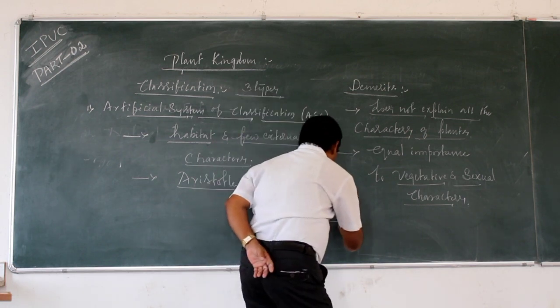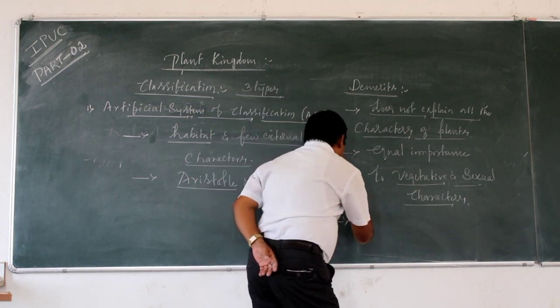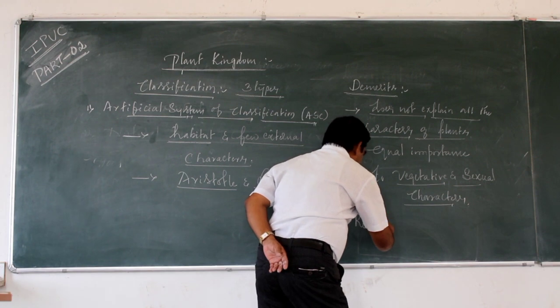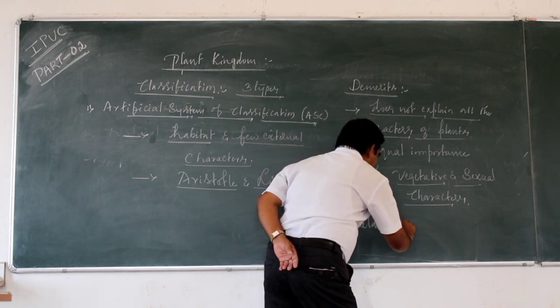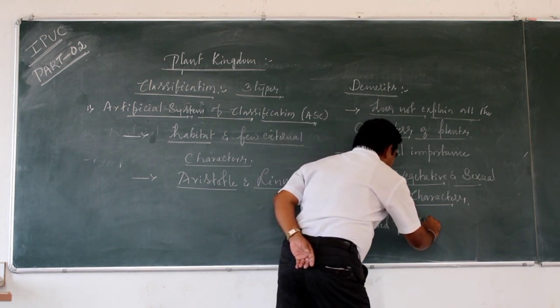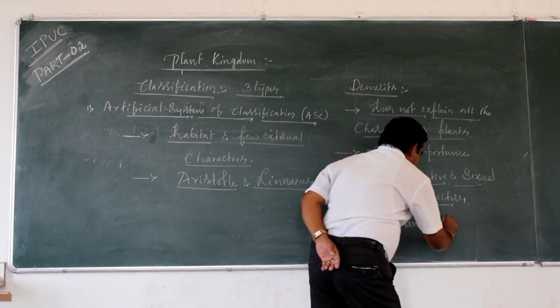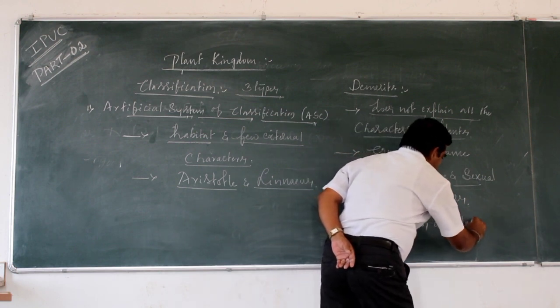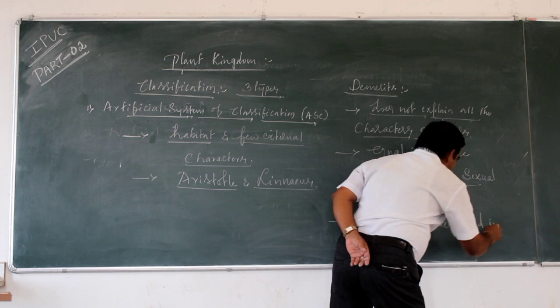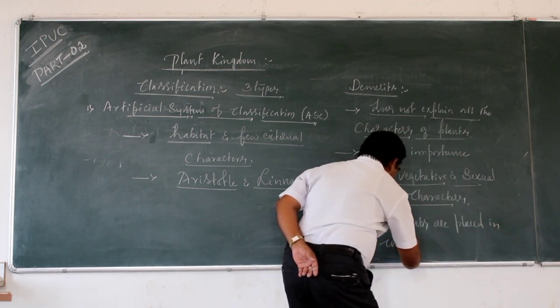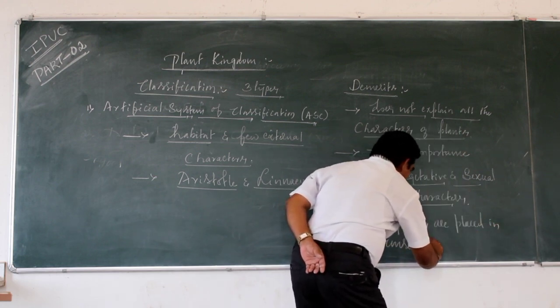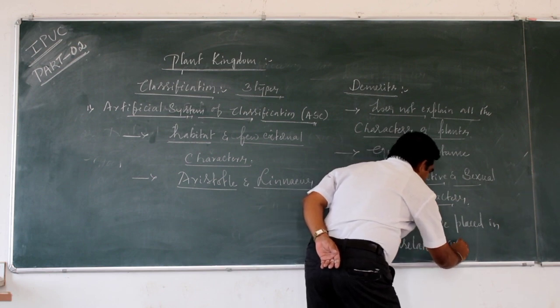Next, the related plants are placed in unrelated groups.